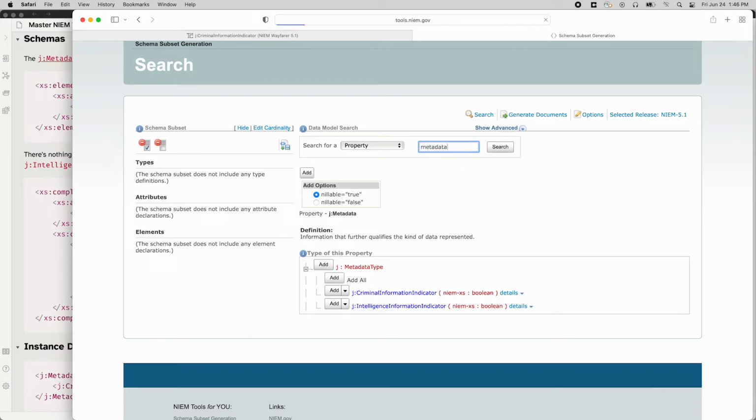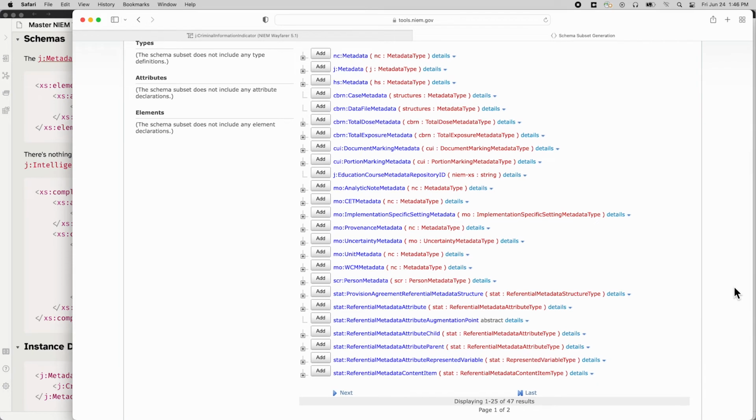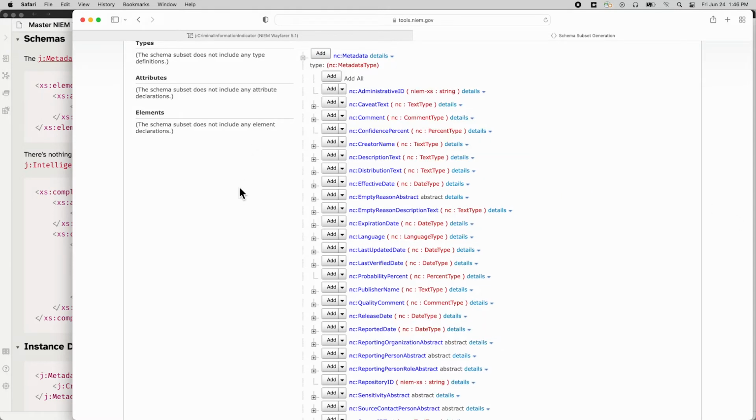we'll find a whole range of them. So here are all the different metadata objects in NIEM, and there's a whole bunch. One is generic, it's NIEM Core's metadata. So we can open that up and see things like an administrative ID, caveat text, comments, a confidence percentage, who created it, descriptions of it, distribution information, effectiveness dates, expiration dates, the language it's in, last updated dates, last verified dates.